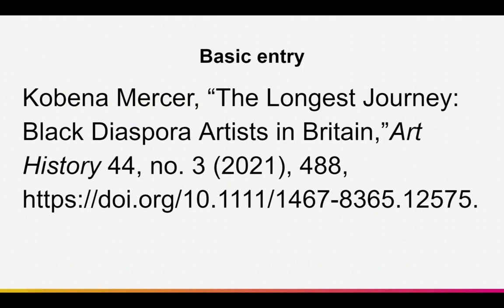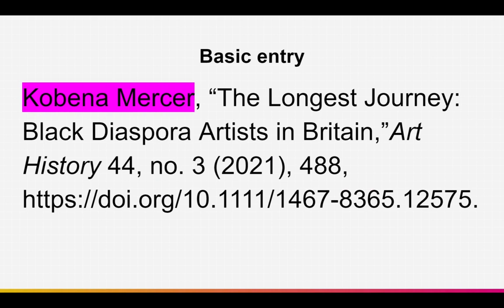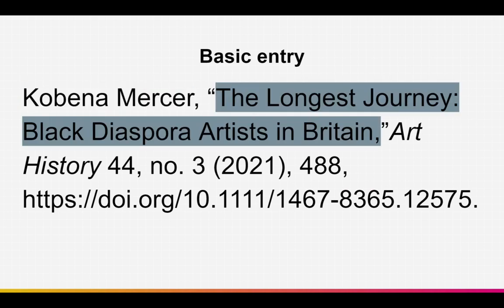So we're going to go through this citation to give you an example of the basic information you need to include for a journal article citation. I'll highlight each section as we go along. So first we have the article author, Kobena Mercer in this case. Then similar to a book chapter citation, in quote marks we'll have the article title, so The Longest Journey, Black Diaspora Artists in Britain.